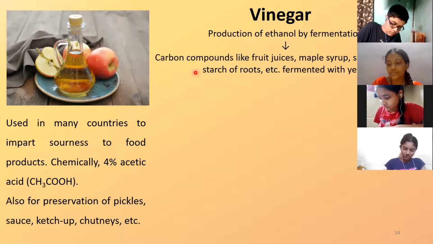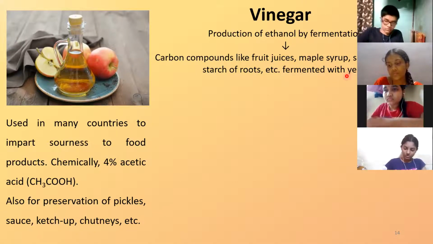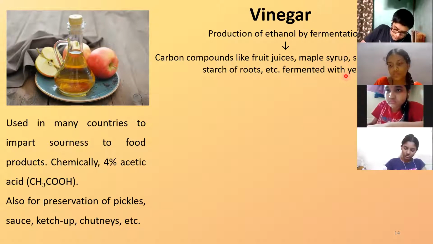When there are carbon compounds like fruit juices or maple syrup, sugar molasses, root starch, this kind of carbohydrate compounds, you take and you ferment that with yeast, that is Saccharomyces cerevisiae. So when this is added to yeast and fermented, you get ethanol by fermentation.